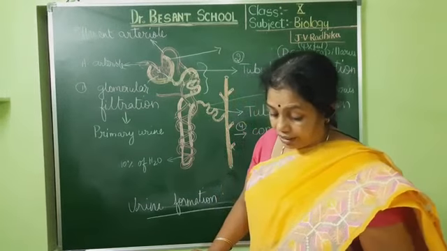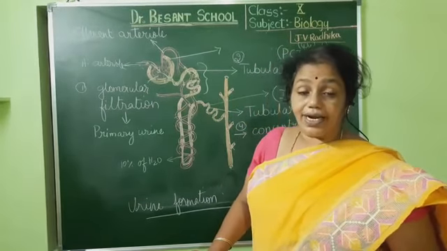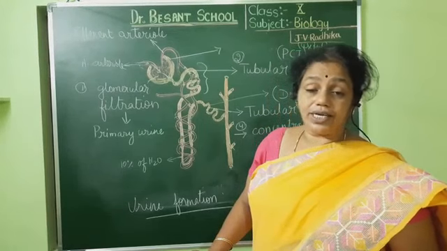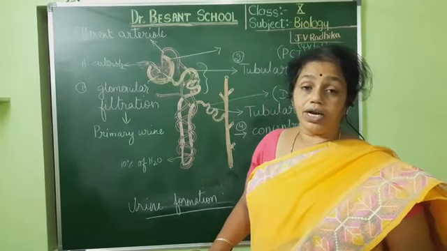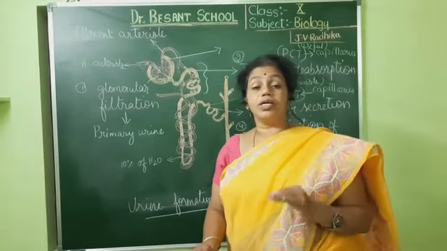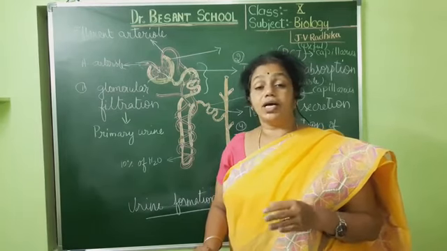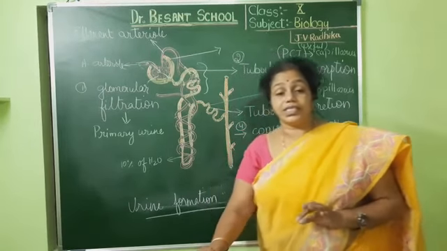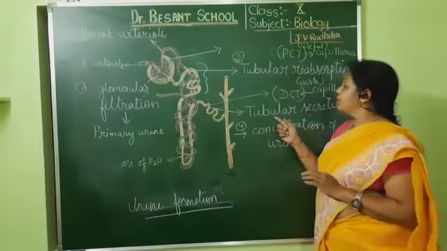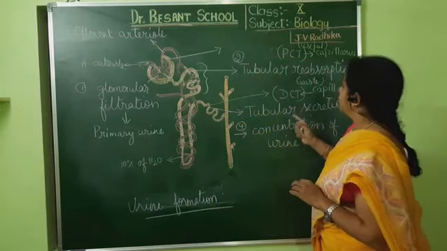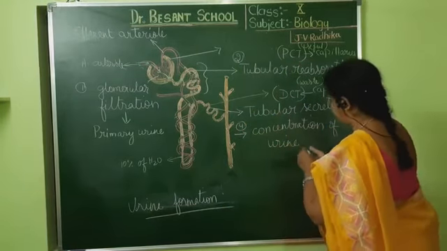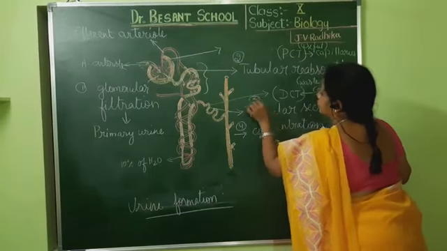For example, urea, uric acid, creatinine, different types of salts, ions like H plus ion, sodium, chloride, all these. If they are in excess quantity which are not needed for the body, then they are all thrown outside as waste. Okay, so this is the third step that we have seen.